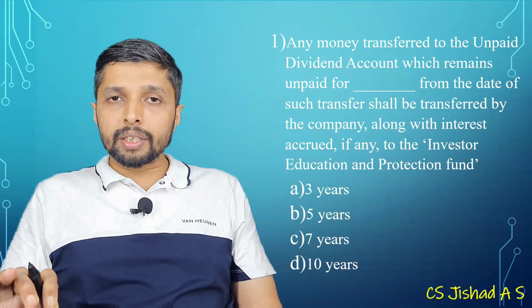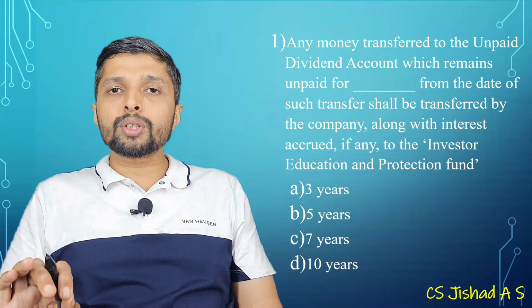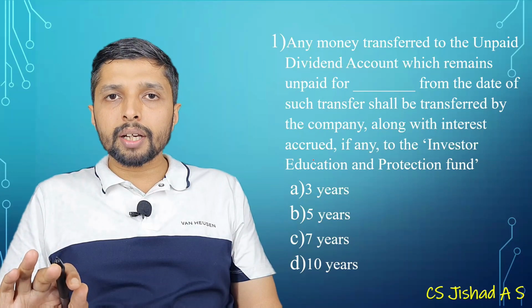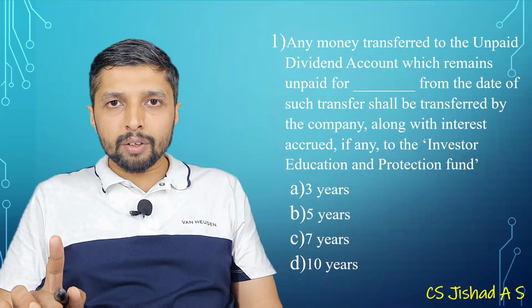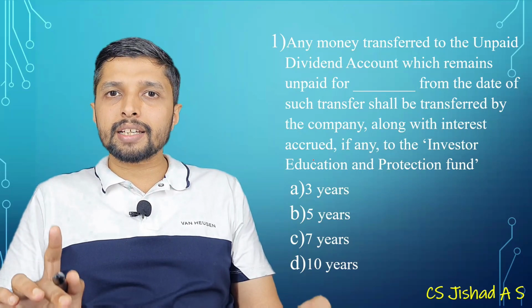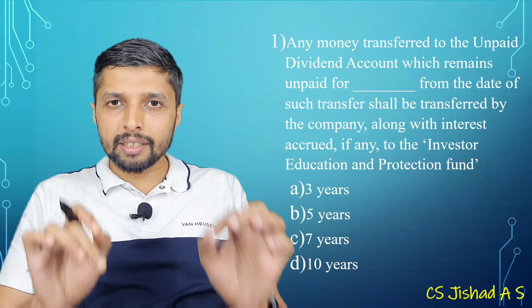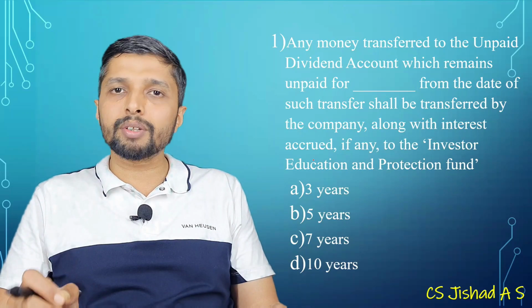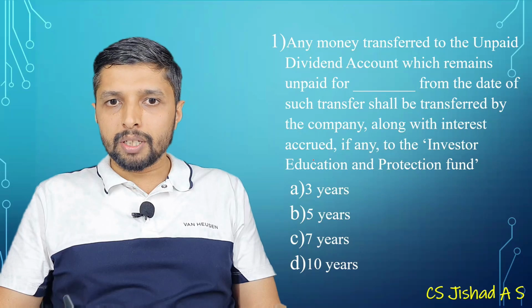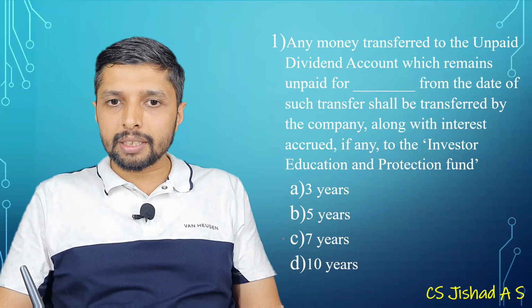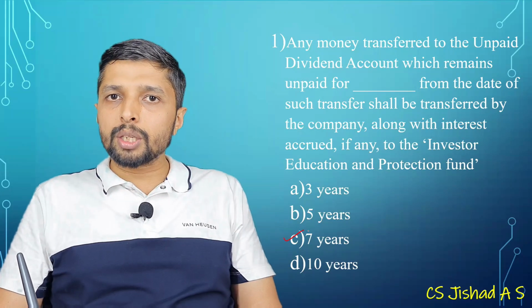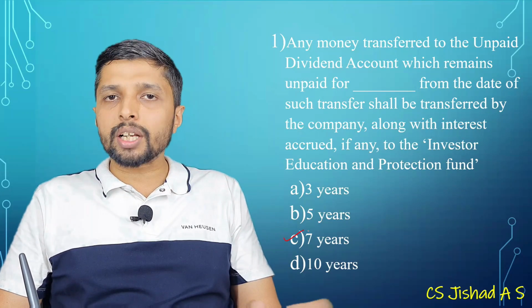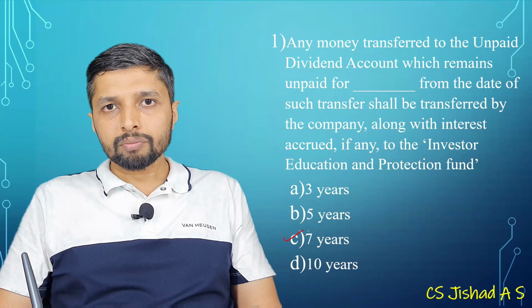Correct? So if it is not paid, you will have to transfer the same to unpaid dividend account in the next 7 days. It will remain in UDA for 7 years, and if it has remained there for 7 years, it will be transferred to IEPF. So the answer will be 7 years. If an amount of dividend is remaining in UDA for 7 years, it will be transferred to IEPF.